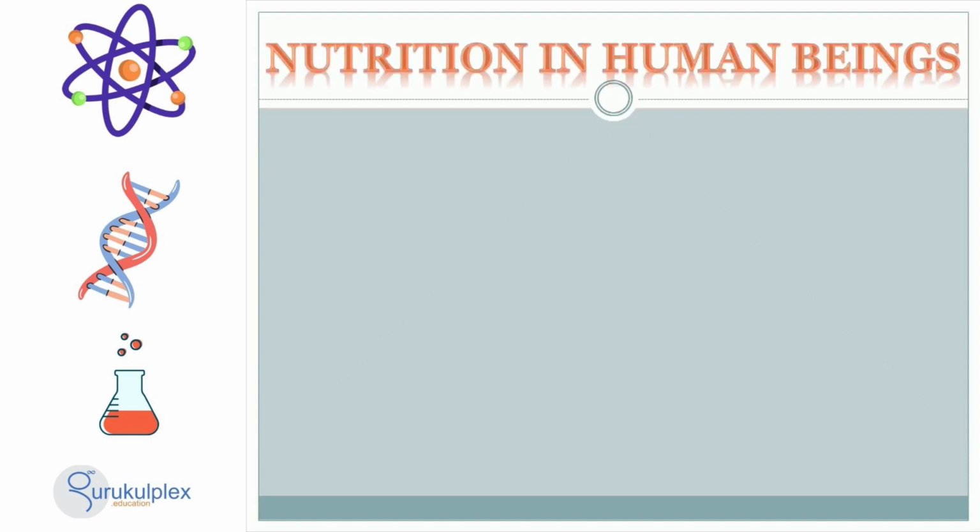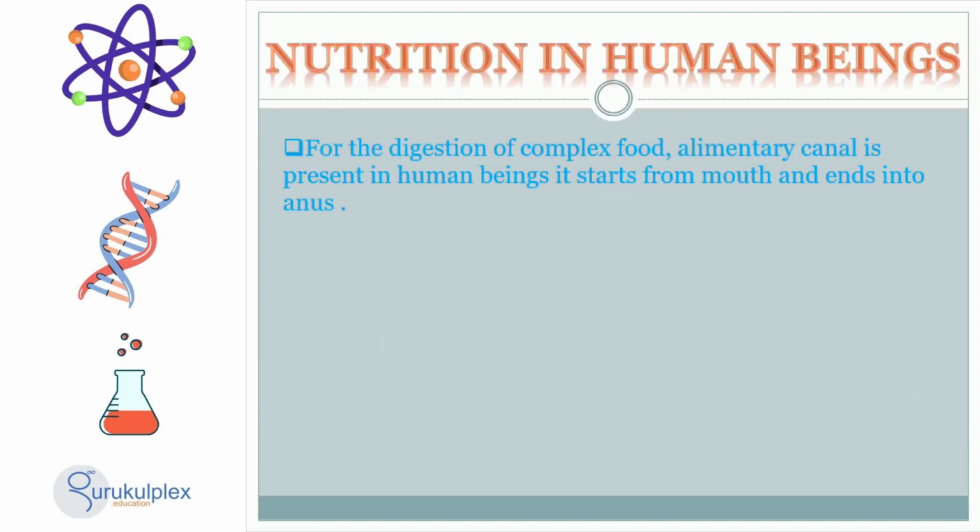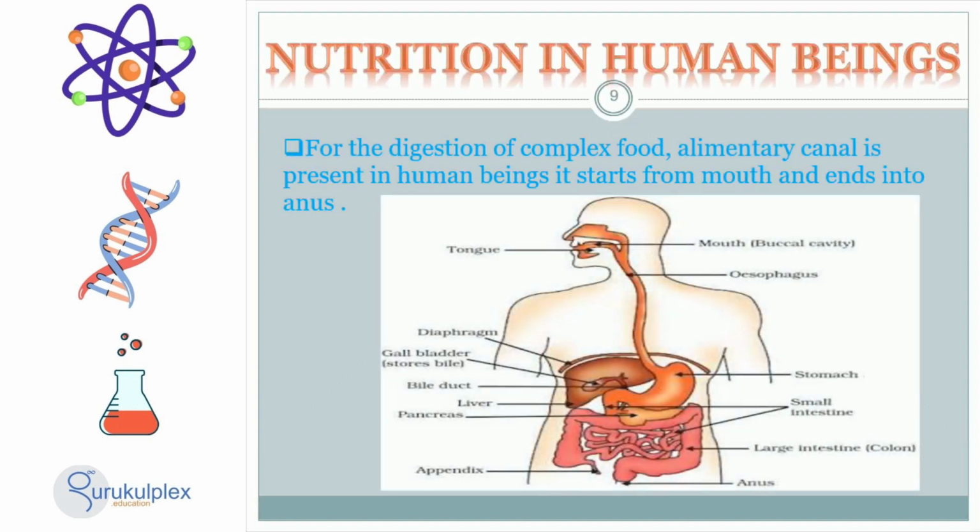In humans, the alimentary canal is the pathway for the digestion of complex food. The process starts at the mouth, where food is chewed and broken down into smaller pieces before it is swallowed. The food then passes through the esophagus and into the stomach, where it is further processed and absorbed. After the stomach, the food passes through the small intestine, where the majority of digestion and absorption takes place, before finally ending at the anus.